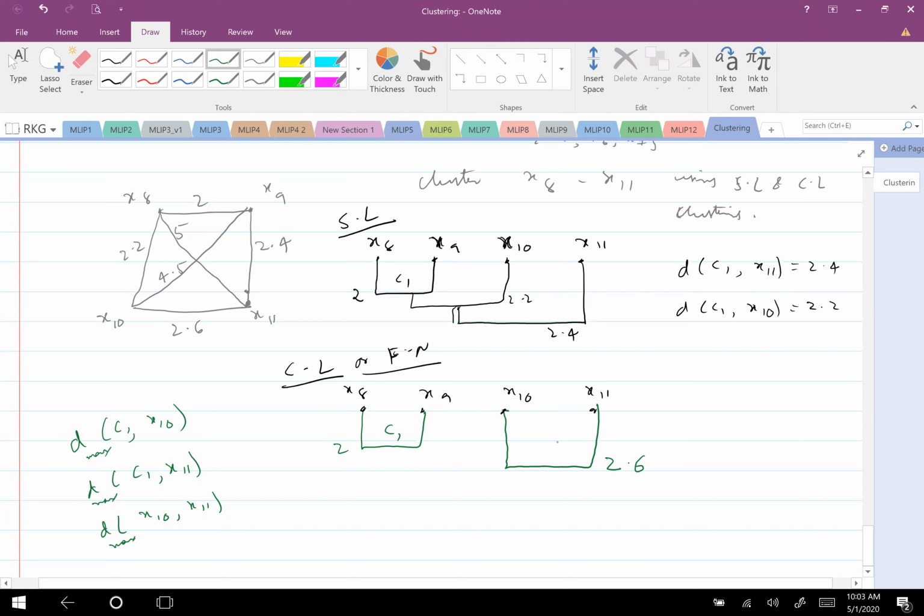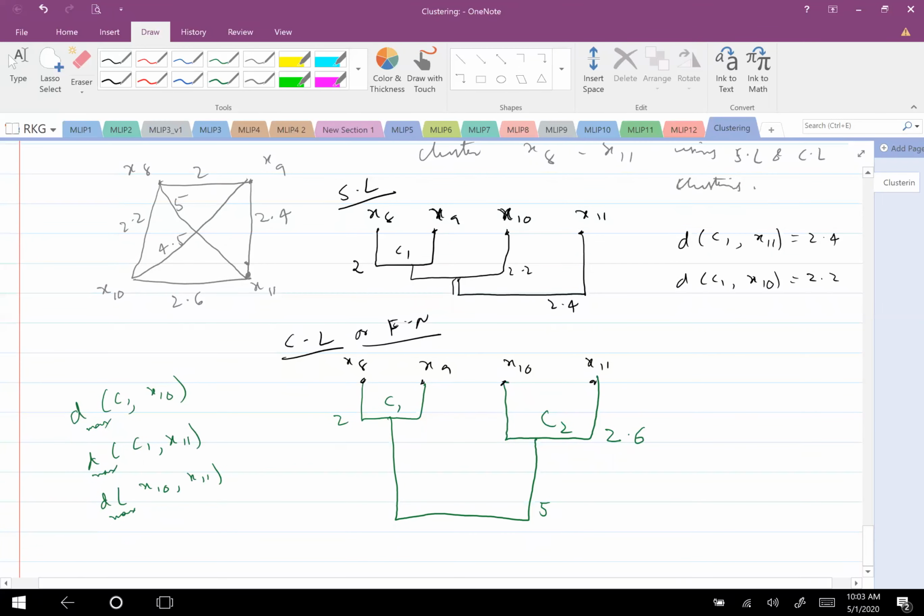These two clusters, C1 and C2, need to get clustered with how much distance? How much distance do you think? Farthest neighbor. 5. Yeah, they are at 5. So this is X8, X9, and then this is X10, X11. So now the farthest neighbor distance is 5, right? Okay, fine. So this is how the clustering happens.